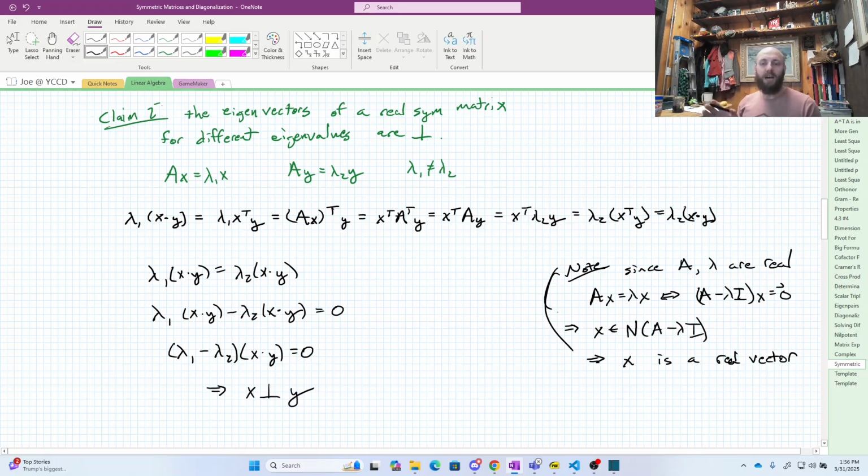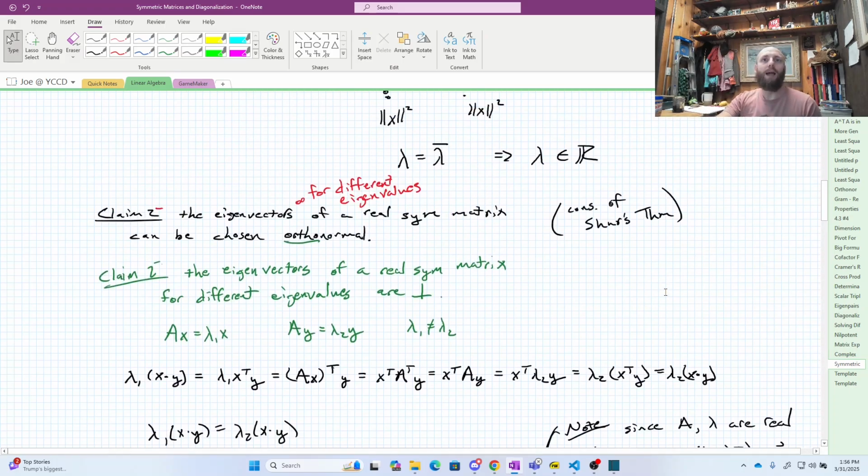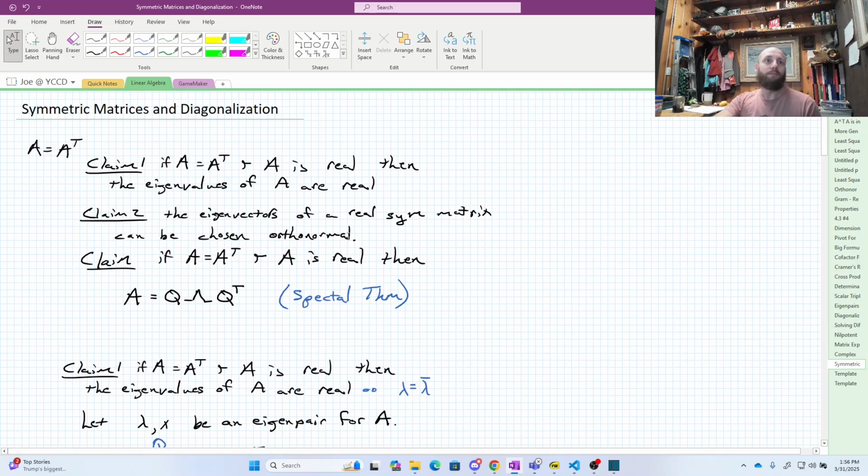Phenomenal. That's done there. Now, all I have to do to get my claim 3 is go back up to the top here and say, all right, if A is a real symmetric matrix, then I know the eigenvectors are perpendicular as long as the eigenvalues are different. So I'm going to go ahead and assume that I have different eigenvalues.